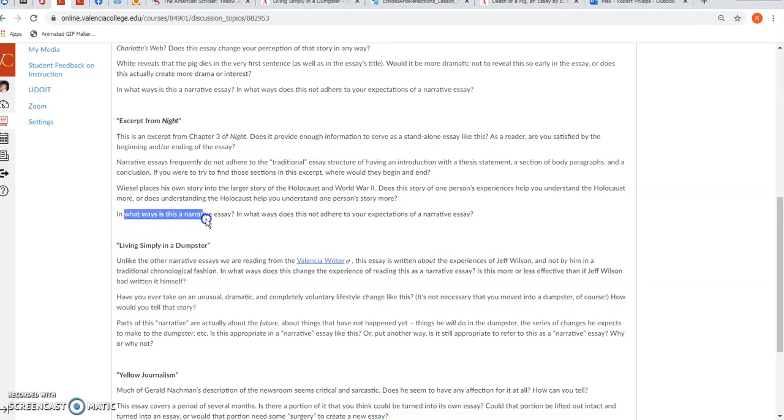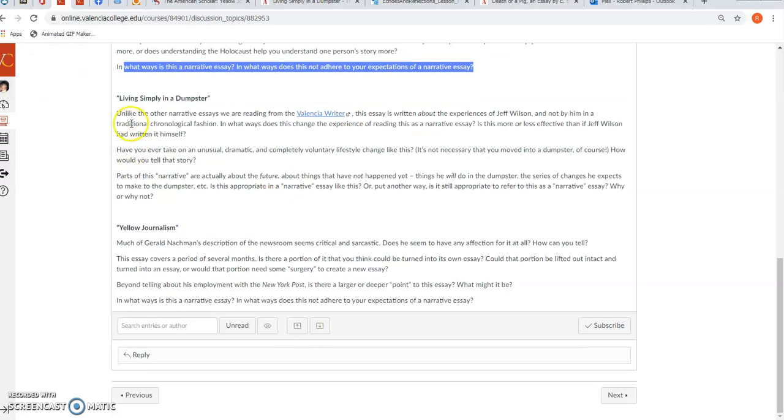Same questions above. In what ways is this a narrative essay? And in what ways is it a little bit different from what you might expect to be a typical narrative essay? Some more questions about living in a dumpster, kind of the same thing.